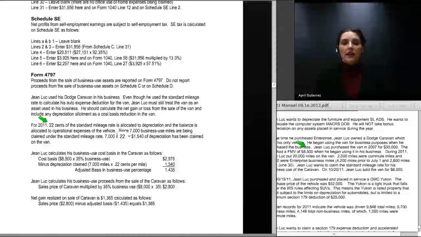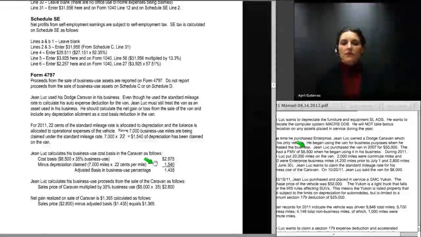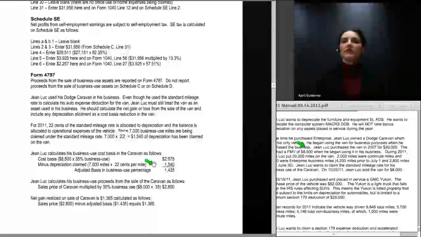Jean-Luc had 7,000 business miles at 22 cents per mile. That gives him a $1,540 deduction for the year. So we have $1,540 of prior depreciation claimed. The acquisition cost after applying the business use percentage is $2,975. That gives Jean-Luc an adjusted basis in his business use portion of the minivan of $1,435.